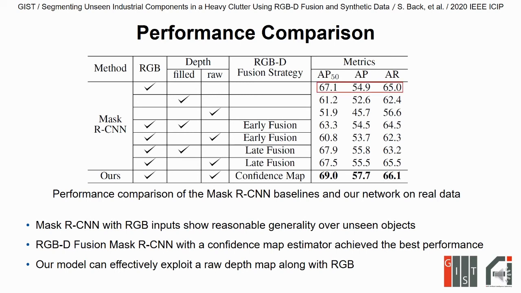Mask R-CNN baselines with RGB inputs show reasonable generality over unseen objects. This shows that our synthetic data generation methods can be applied to unseen industrial object segmentation without fine-tuning using real data. Among the baselines, our method with a confidence map estimator achieved the best performance compared to all others. This suggests that our model can learn to extract only reliable features from a raw depth map with a confidence map estimator.